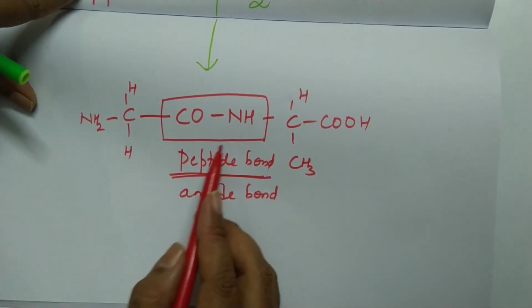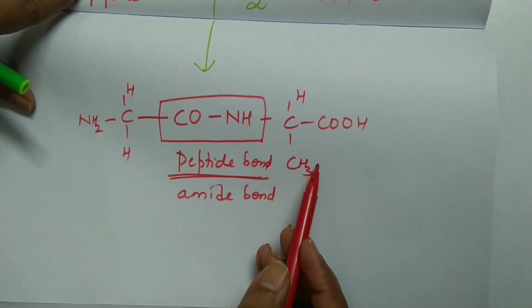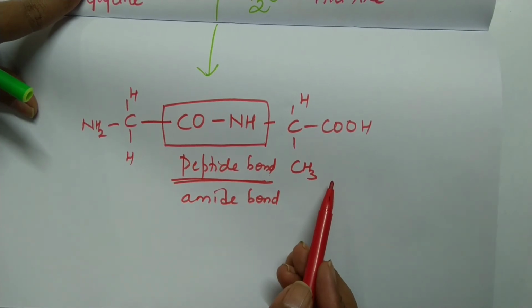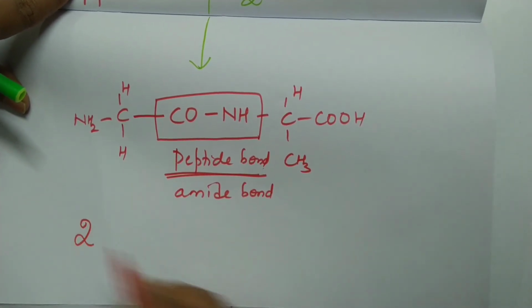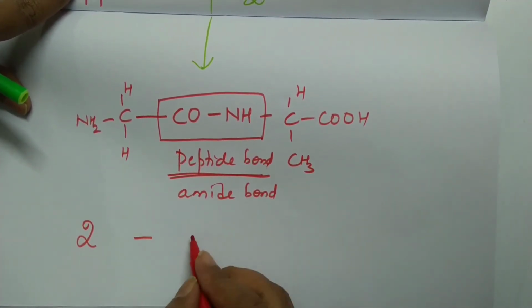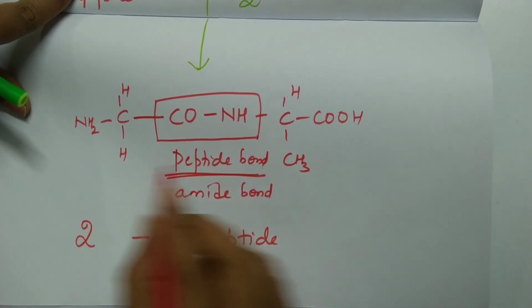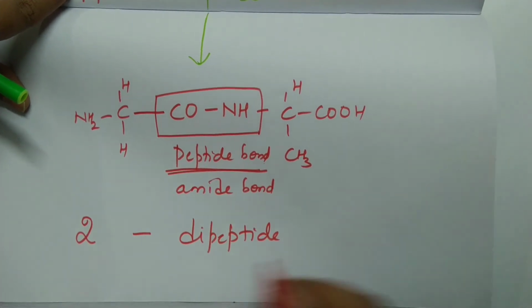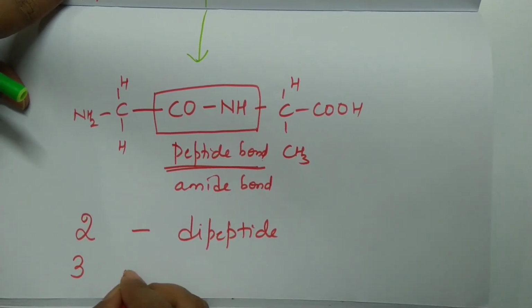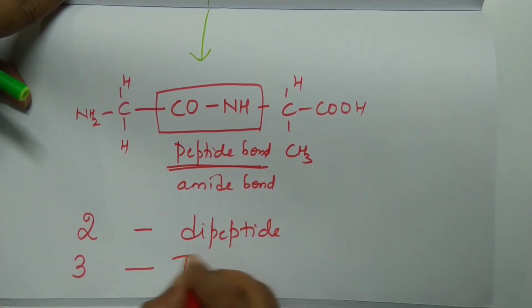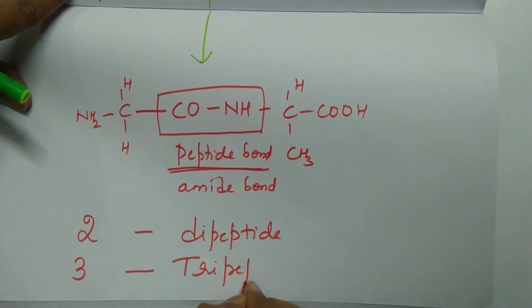Okay. Now, look at this molecule. How many amino acids are involved? Two amino acids. Therefore, it is called a dipeptide. And if I have three amino acids, then it will be called a tripeptide.